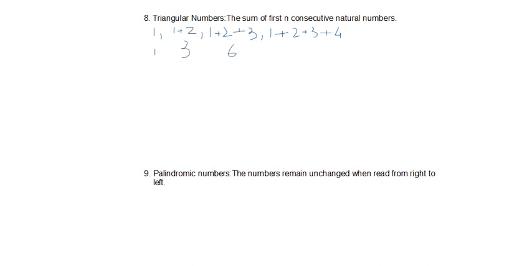But why are they known as triangular numbers? Because we can draw a triangle with so many points, with so many objects. Say I have one dot. One dot can be shown as a triangle. Next, with three dots I can form a triangle, like this. I can form a triangle with 6 dots.